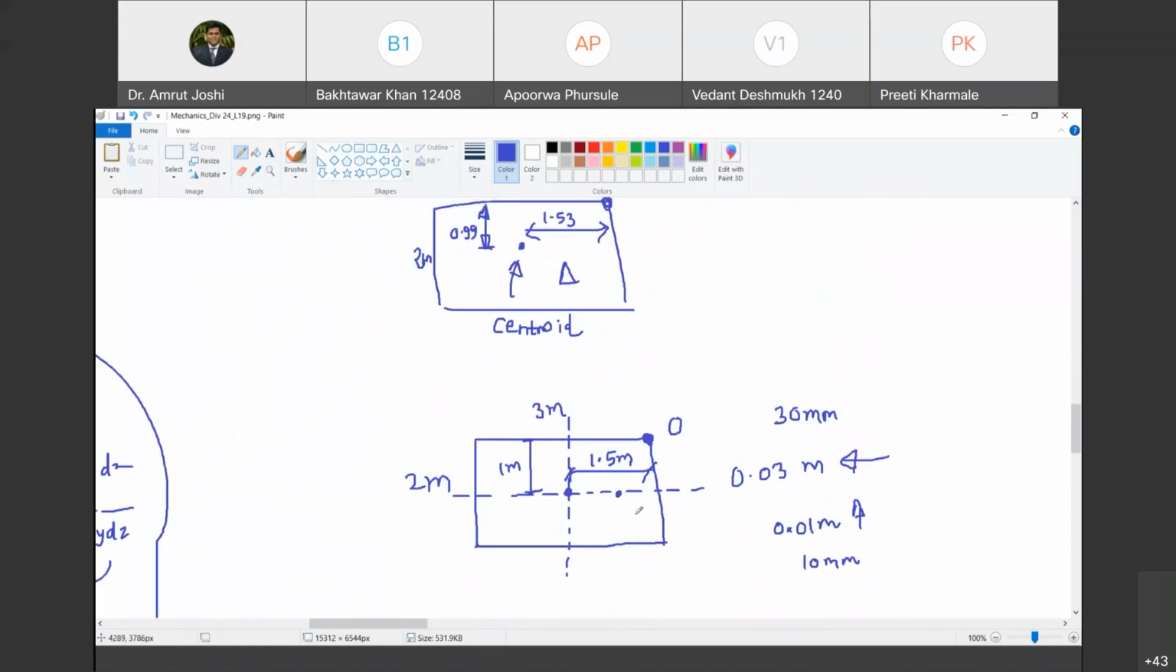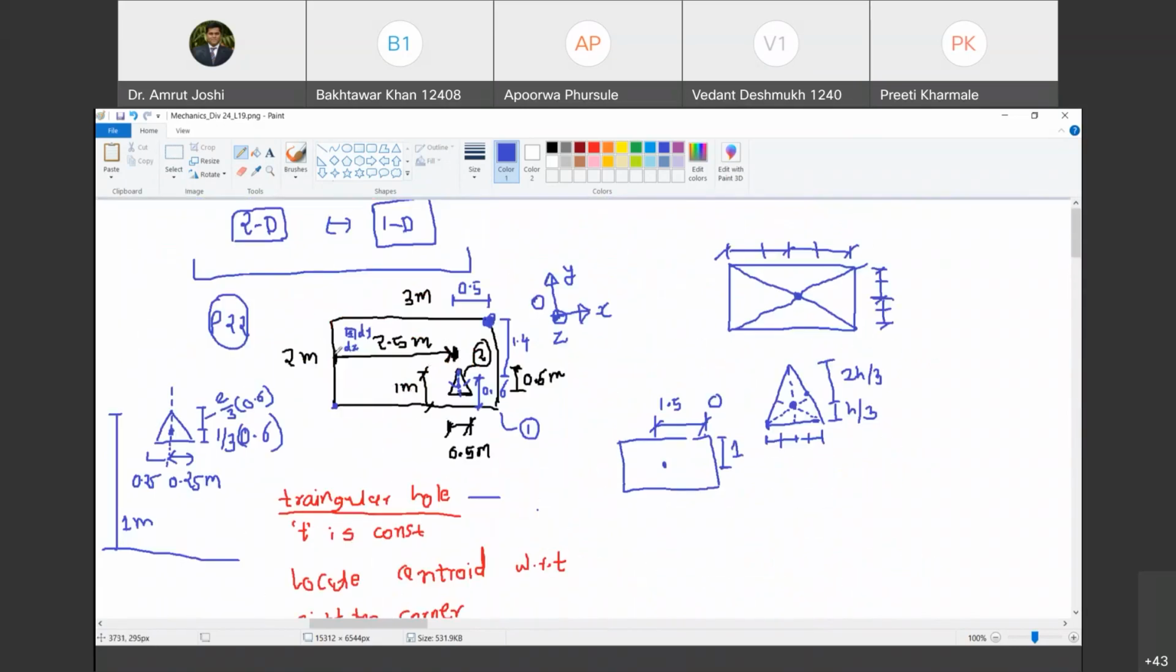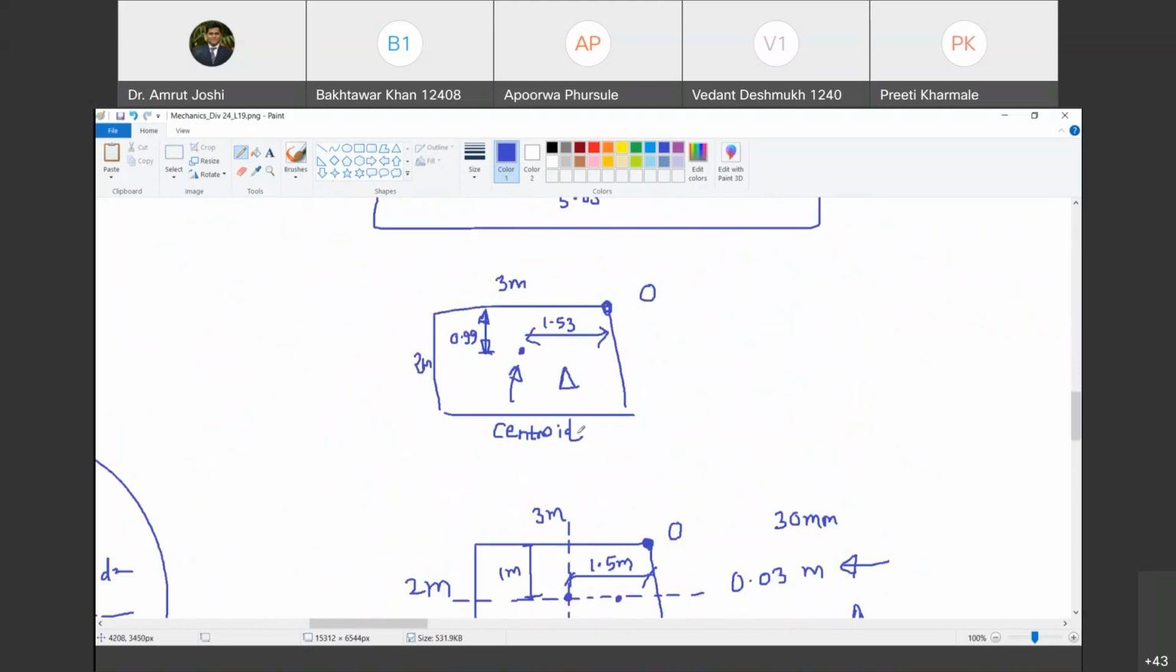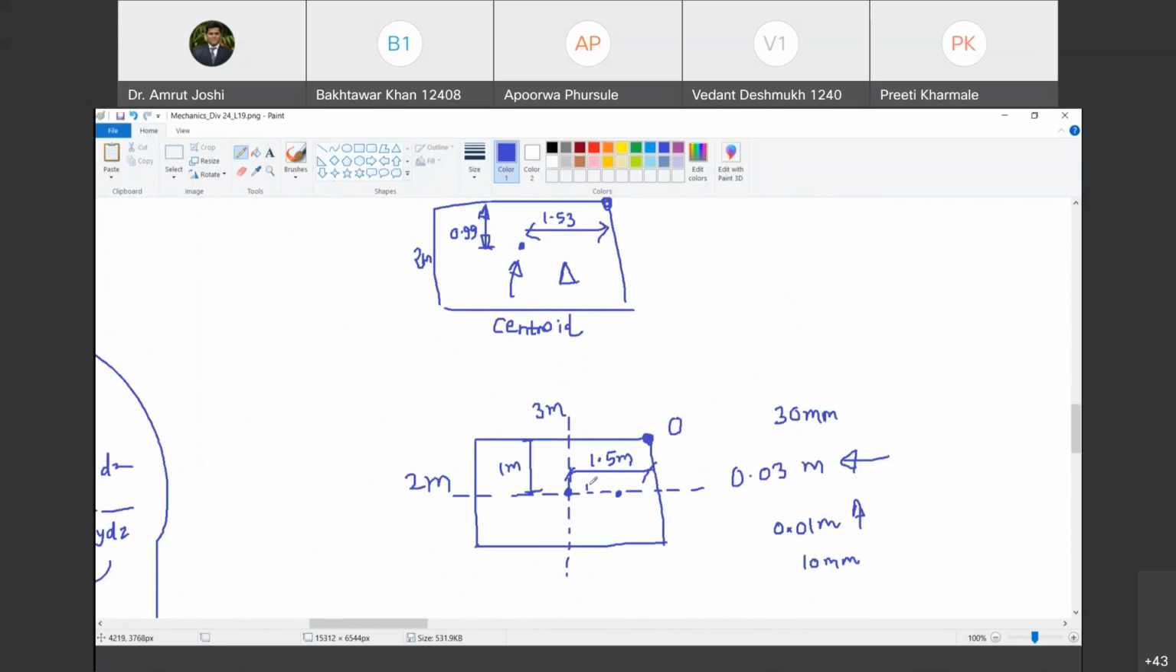Do you agree with me? Yes, sir. And where is it located? 2.5 meters from here. So with respect to the centroid at 1.5 meter, it is 1 meter towards right. Do you agree with me? Yes, sir. So this distance is 1 meter, where this triangular hole is located. Are you with me? Yes, sir.